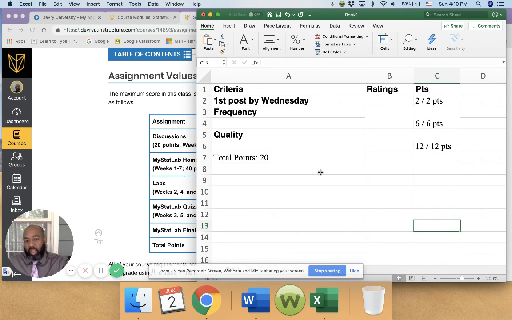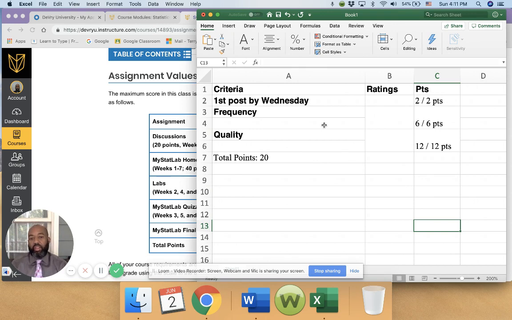And if you look at the rubric, this is how I'll be grading. Make sure you have your first post in by Wednesday of every week. That's so we can have a good discussion. Also, make sure the frequency, you need to post frequently. I'll consistently post in the discussion questions. I might put out a question to you whenever I see the discussion getting a little dull. So I like to throw out provoking questions so we can continue the conversation.